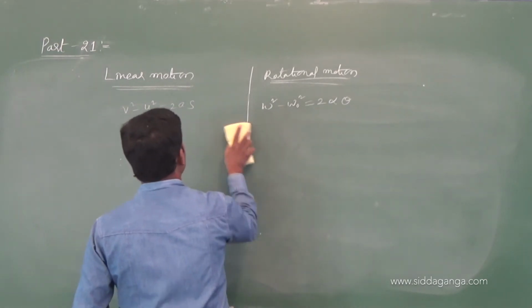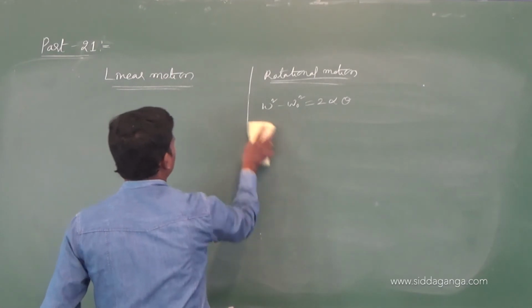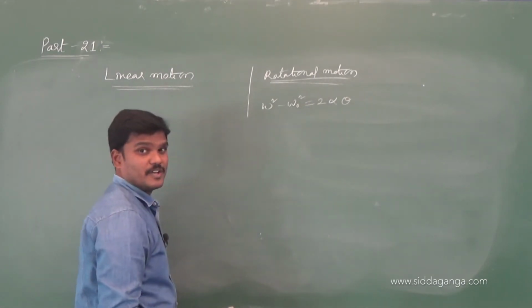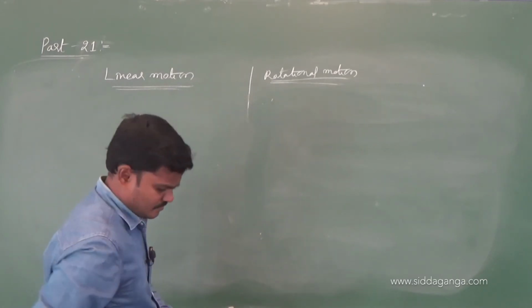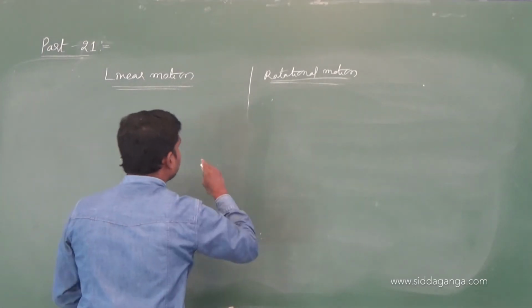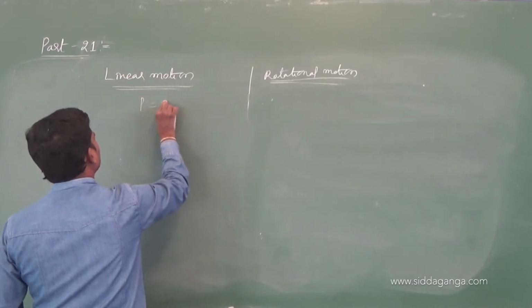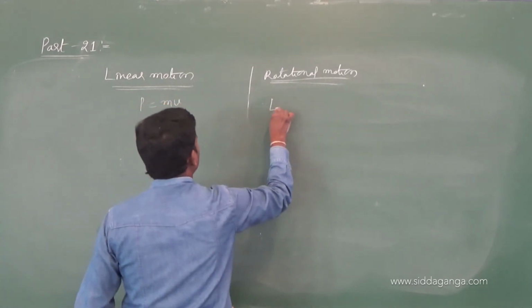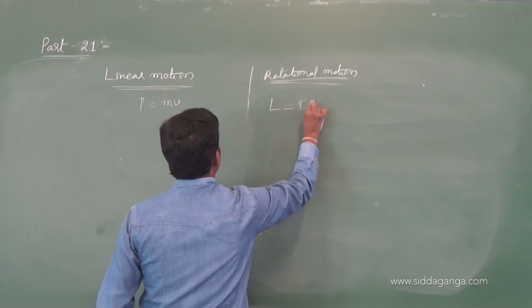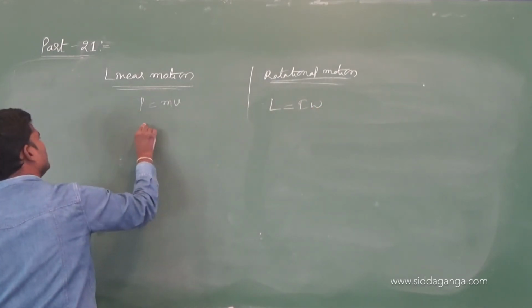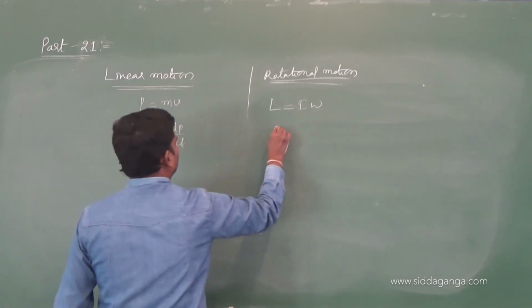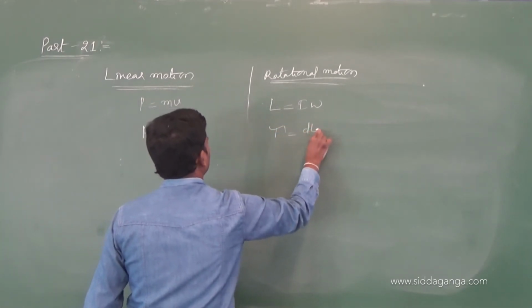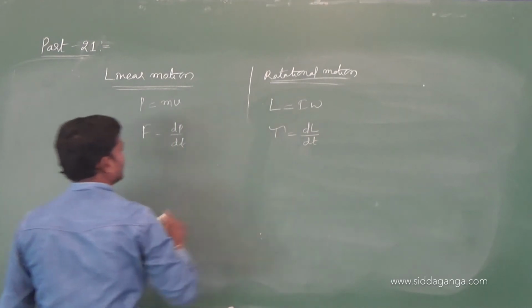The rotational equations, kinematic equations in rotational motion. Okay. And other questions. Linear momentum P is equal to what? mv. Here linear momentum is nothing but I omega. Let me convert fast. Force is dp by dt, torque is dL by dt.